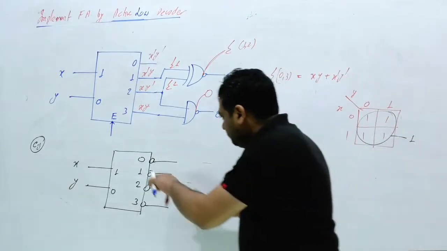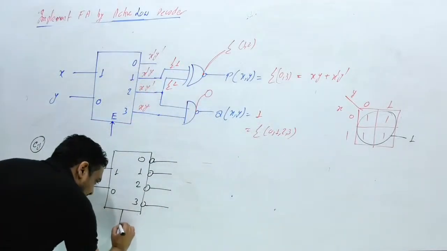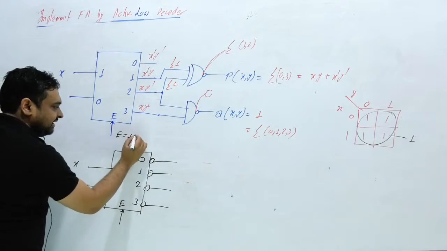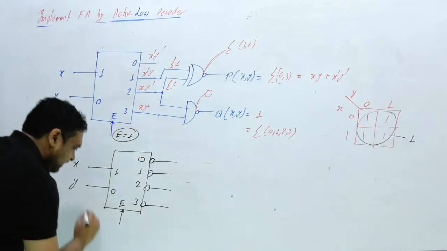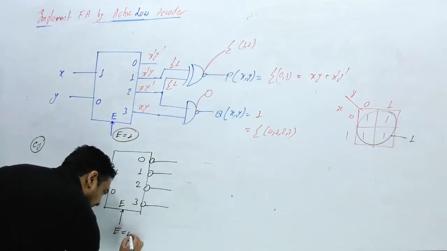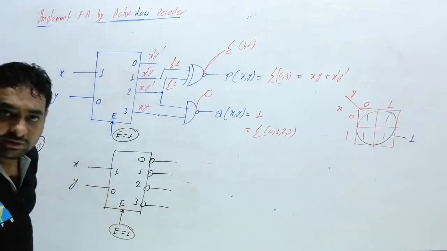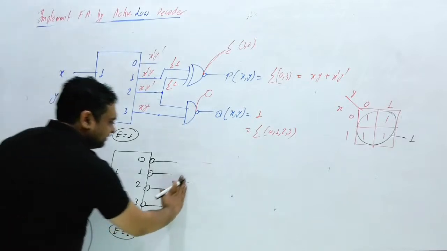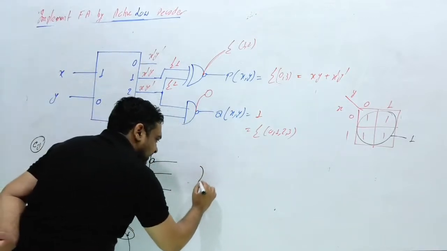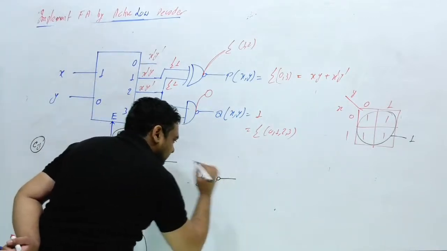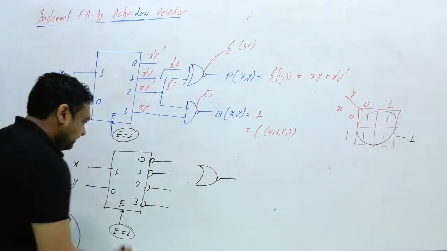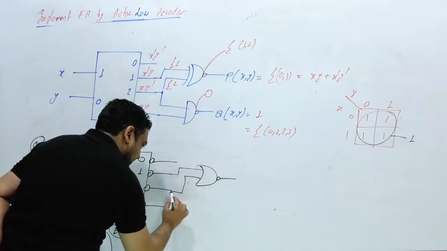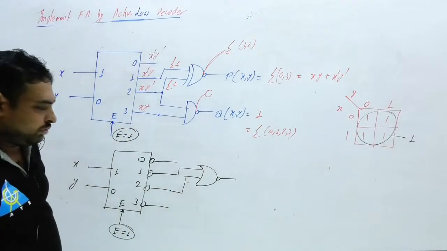Okay, suppose this question is given, and here this is the enable signal, and as in the previous case, enable is 1. Clear? And here again I am considering enable is 1. Then the examiner will ask you the output. Now in this case, suppose I put here one NOR gate, and this NOR gate is connected to outputs 1 and 2.